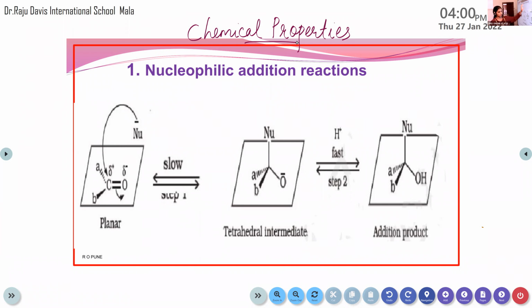Nucleophile. Nucleus loving species. Correct, nucleus loving. Nucleus loving means they want a positive charge and they will have a negative charge. Clear? So we already discussed the structure of the carbonyl compounds, right?